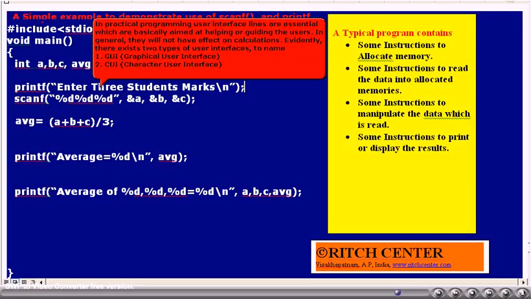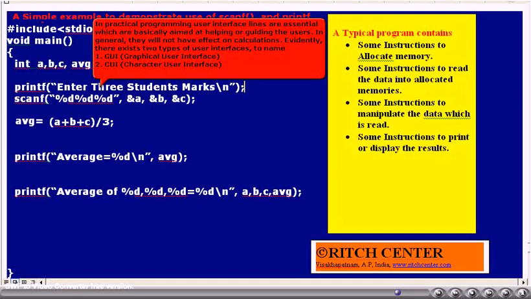The next statement is the scanf statement. So when the scanf statement is executed, the system will simply hang. It will not give any message at all. It will be expecting the user to enter the data. But a normal user may not know that he has to enter the data now. If we are writing programs for our own sake, we know that we have to enter the values, so we may enter them. But if we are writing programs for the sake of other people, then we have to worry about them. We have to write some instructions to guide the other people.